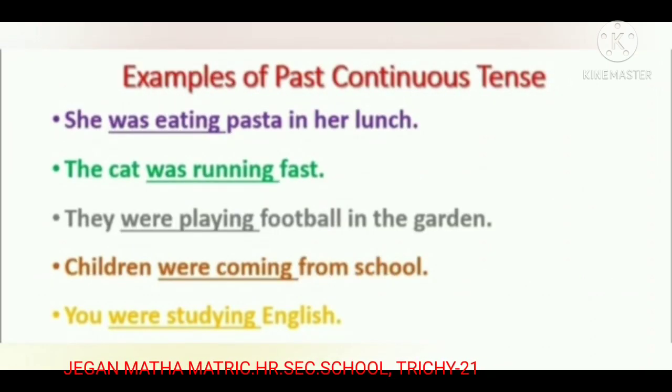Examples of past continuous tense: She was eating pasta at her lunch. The cat was running fast. They were playing football in the garden. Children were coming from school. You were studying English. How many sentences are here? There are 5 sentences. Okay, you will read.